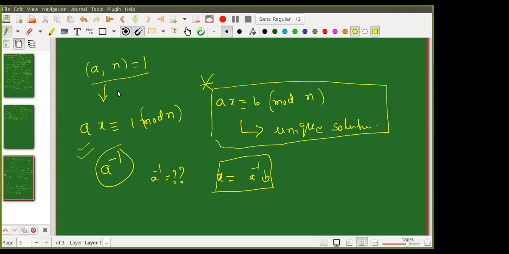Ax minus 1 will be equal to some multiple of n, let's say ny. You can see that there exist x and y such that 1 is equal to ax plus ny. And that x is your solution.